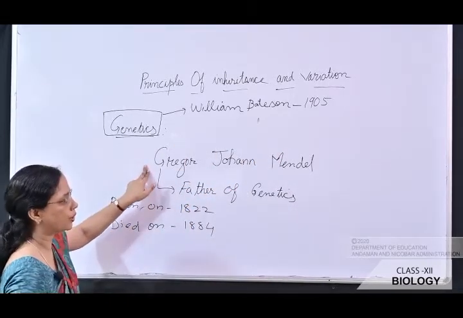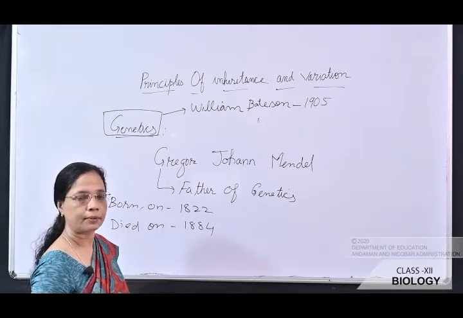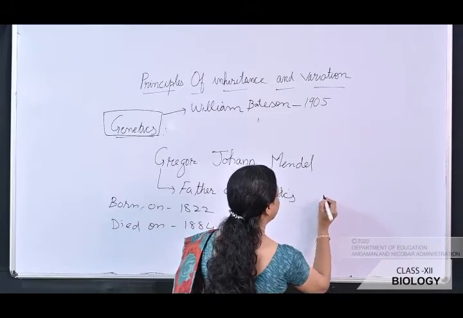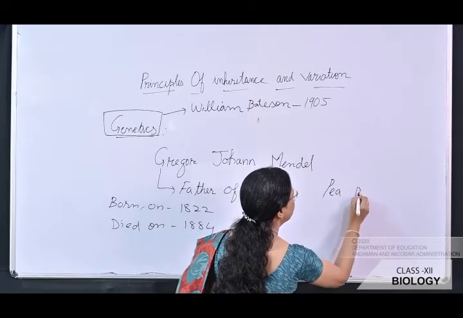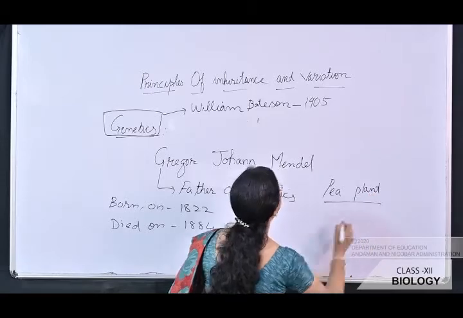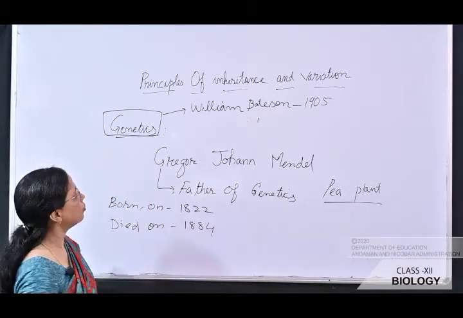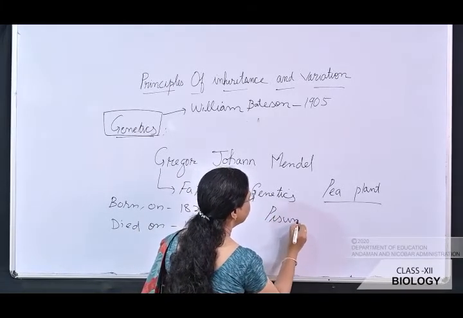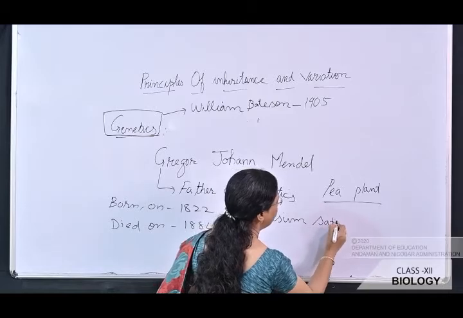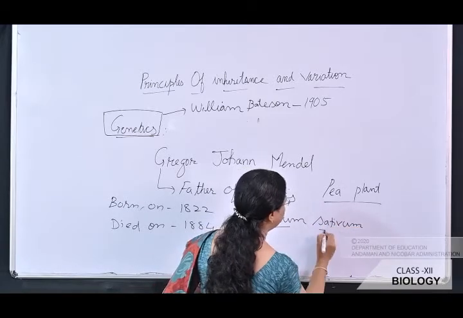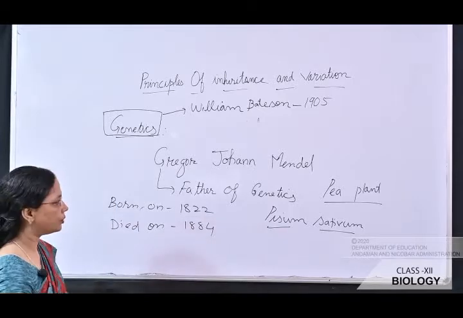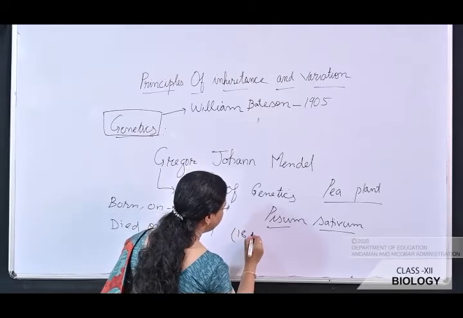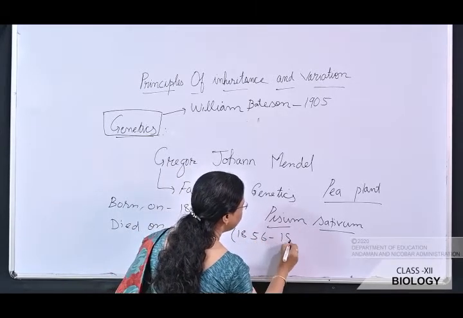Before that, Gregor Johann Mendel worked on the pea plant. So what is pea? Garden pea, that is the matter. He worked on the pea plant and proposed the principle of inheritance. The scientific name of the pea plant is Pisum sativum. He worked on this pea plant for 7 years, that is from 1856 to 1863.